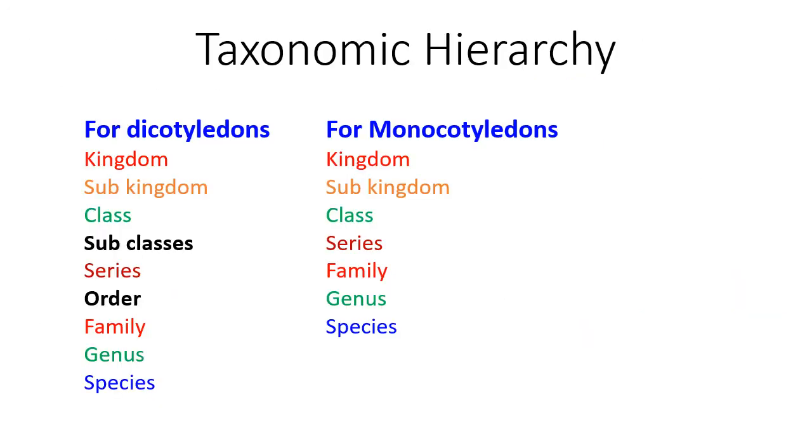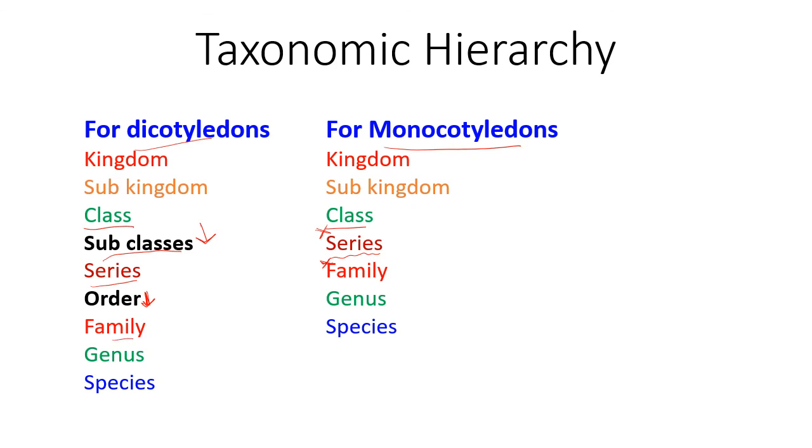Here you will see the taxonomic hierarchy. For dicots, we will start from the class. So here you will see class in dicots, and similarly class among monocots. But after class in dicots, another rank is there, that is subclass, which you will not get in monocots. After subclass you will see series. After class in monocots you will directly see the series. After series in dicots, another rank is there, that is order, which you will not see in monocots.